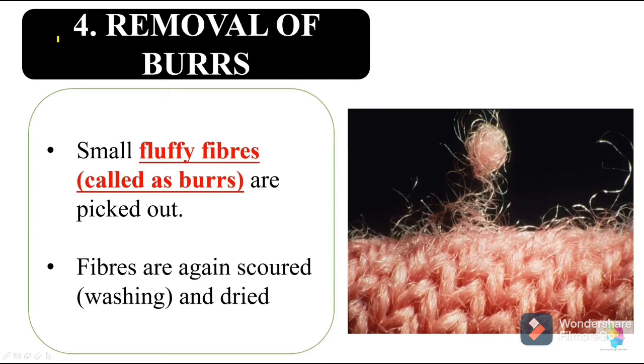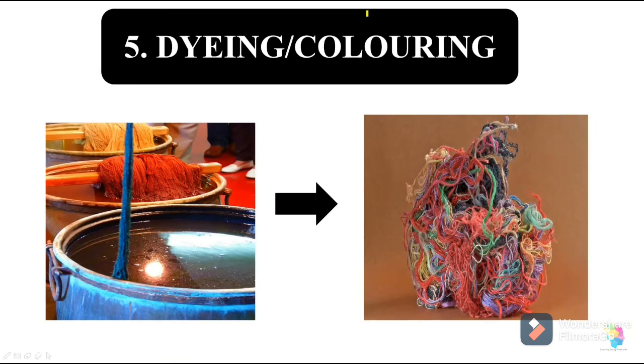Then the fifth step is dyeing. So what is meant by dyeing? You all know the natural color of fleece is white, brown or black, but the sweaters which you wear are of different colors, red, yellow, purple, green, orange, many colors. Then how is this done? It is done by dyeing. Dyeing means simply coloring all that white, brown, black fleece into different colors. So in this step the fibers are dyed in different colors.